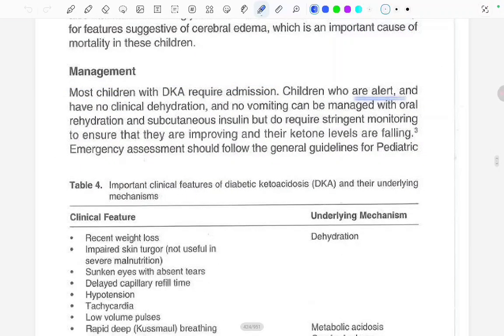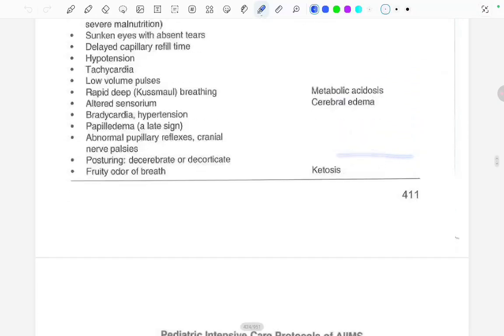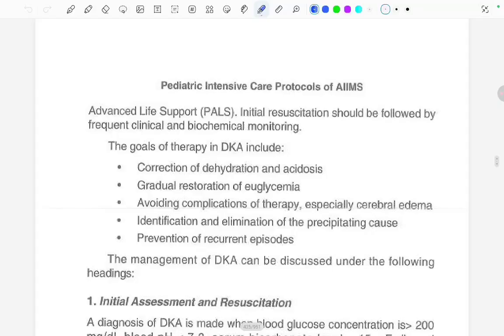Children who are alert and have no clinical dehydration and no vomiting can be managed with oral dehydration and subcutaneous insulin, but do require stringent monitoring to ensure that they are improving and the ketone levels are falling. Emergency assessment should follow the general guidelines for pediatric advanced life support, PALS. Initial resuscitation should be followed by frequent clinical and biochemical monitoring.